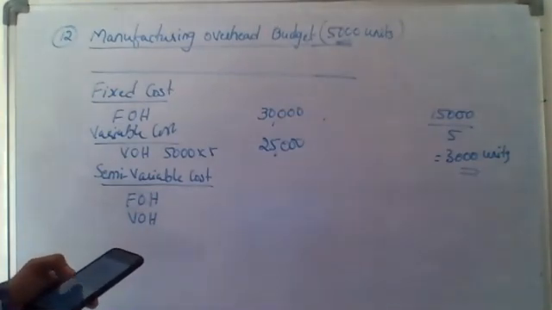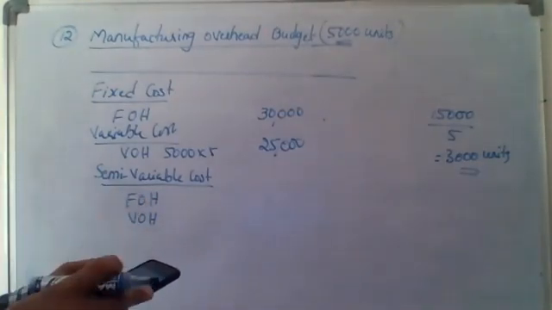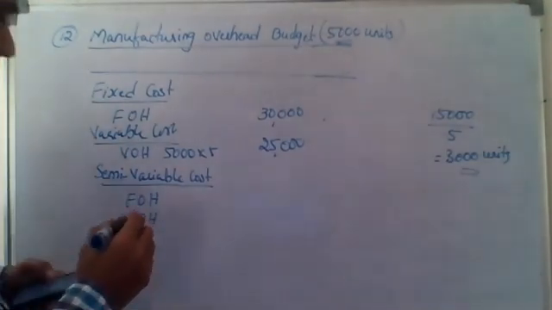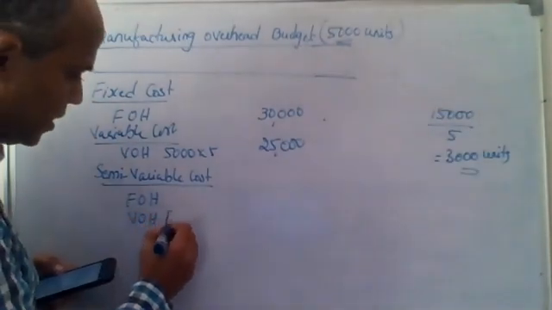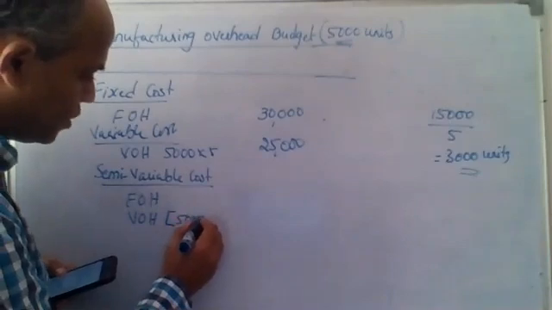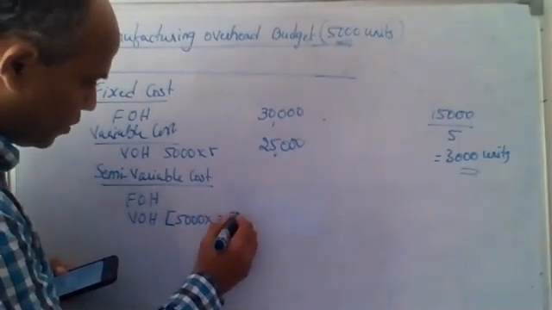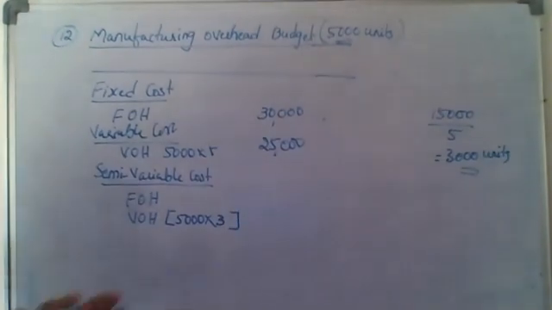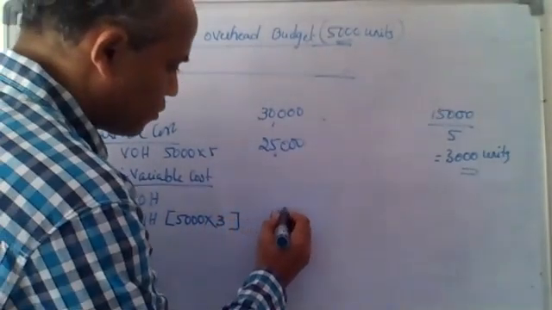He says 40% is fixed and 60% varying at the rate of 3 per unit. This is very clearly told for 5,000 units, varying at the rate of 3 per unit, correct? 5,000 into 3 gives me 15,000. So I can straight away write 15,000.